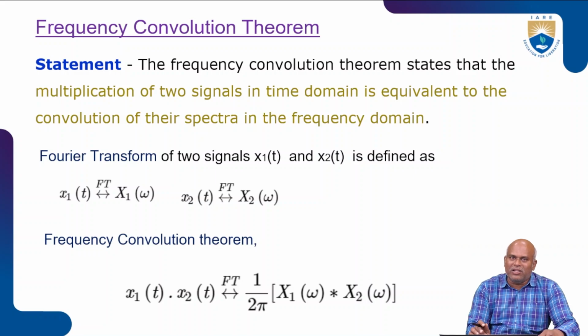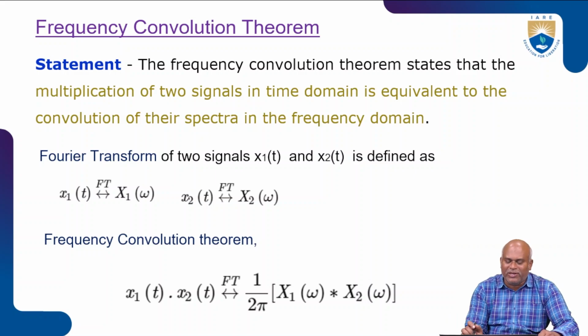Now in this case, if we multiply two signals in the time domain, it is equal to the convolution of the spectra in the frequency domain. Previously, what happened in the time convolution statement? If we convolve two signals, in the frequency domain it becomes a multiplication of the Fourier transforms. Now for frequency convolution, if we multiply two signals in the time domain, in the frequency domain it becomes a convolution. So this is represented as the frequency convolution statement.